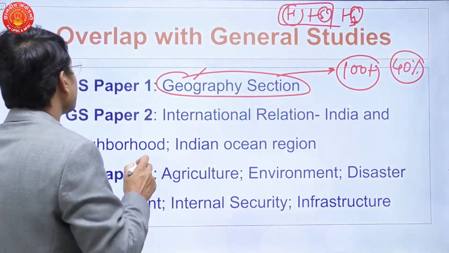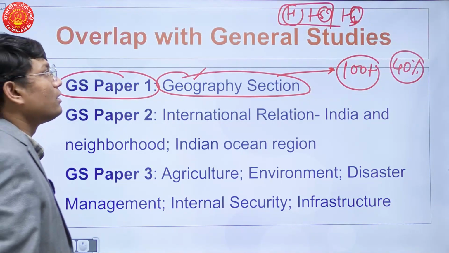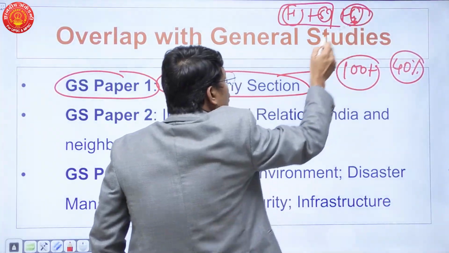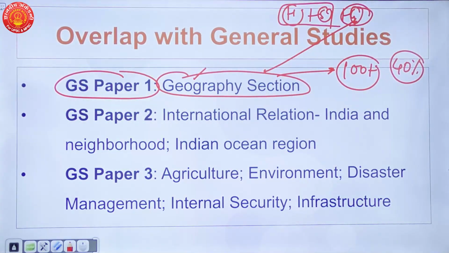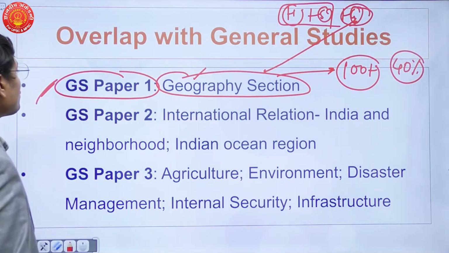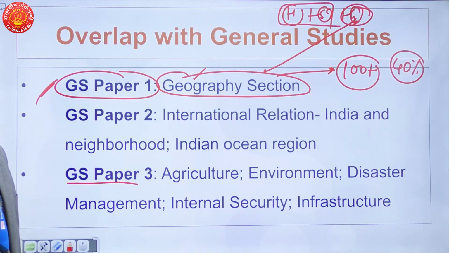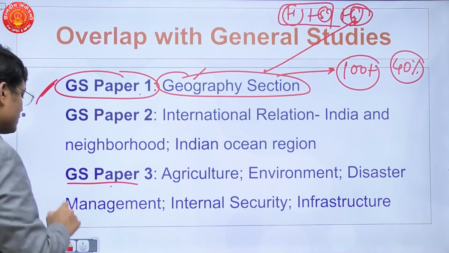And that is why I'm saying, if you want to score well in GS paper 1, it is the geography which is going to sell you. Also, there is history. I'll come to that part, how to score in GS1 and GS paper 3, and who is able to score best when it comes to GS paper 1 and GS paper 3.